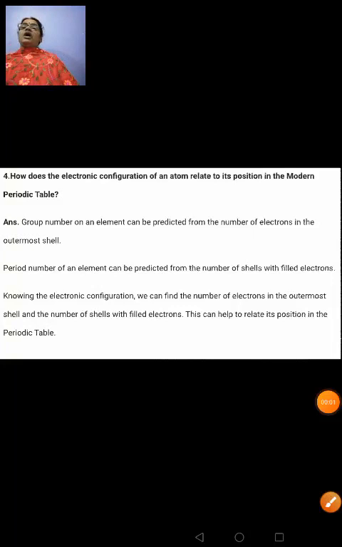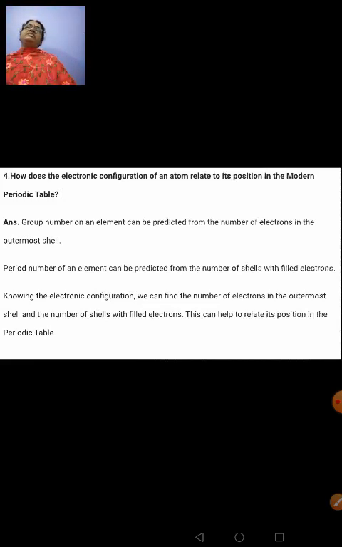Next question. How does the electronic configuration of an atom relate to its position in the modern periodic table? See, how will you decide the position of an element based on its electronic configuration? This is the question, right? So, when I tell you the electronic configuration,